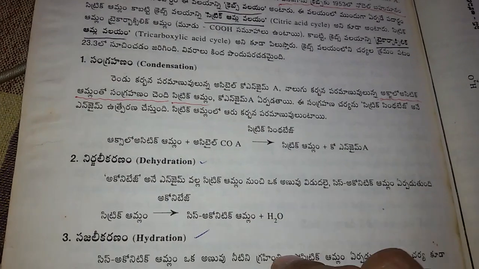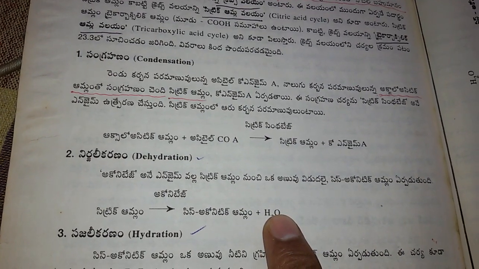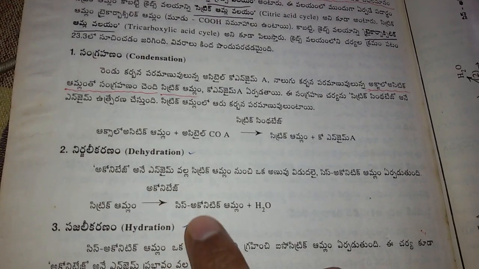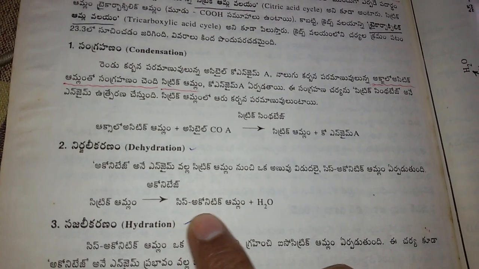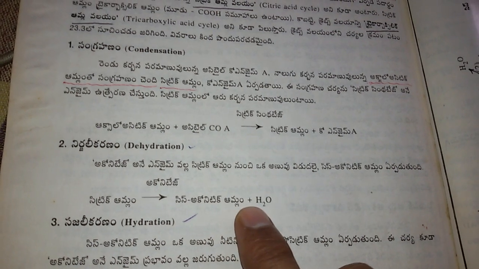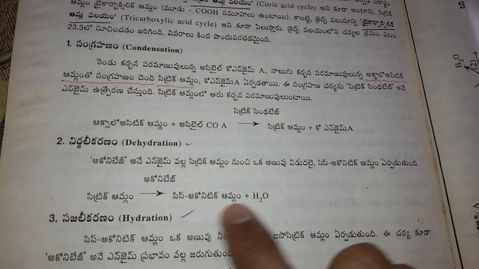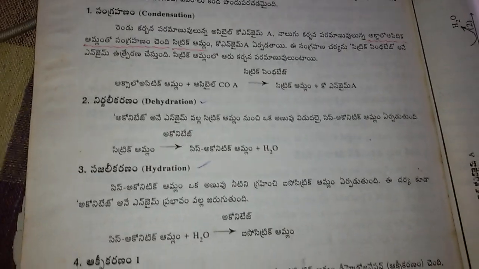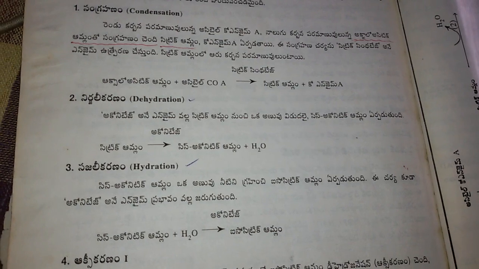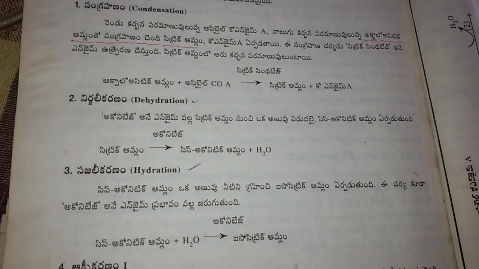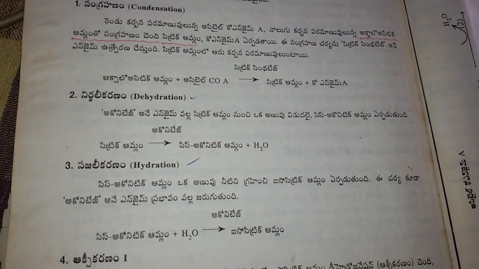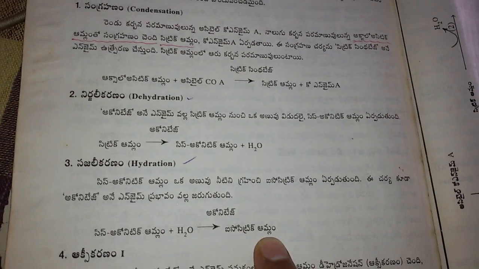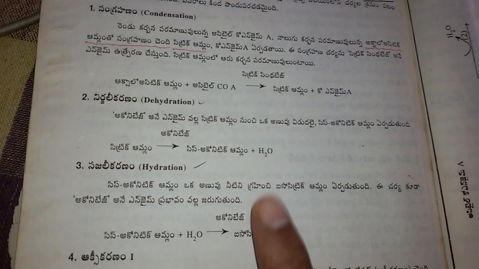The second reaction is dehydration. Citric acid, with the help of the enzyme aconitase, is converted into cis-aconitic acid plus H2O. This is the dehydration, and the H2O goes outside. The third reaction is hydration. Hydration means an H2O molecule goes into the cycle. Cis-aconitic acid plus H2O gives rise to isocitric acid with the help of the aconitase enzyme.